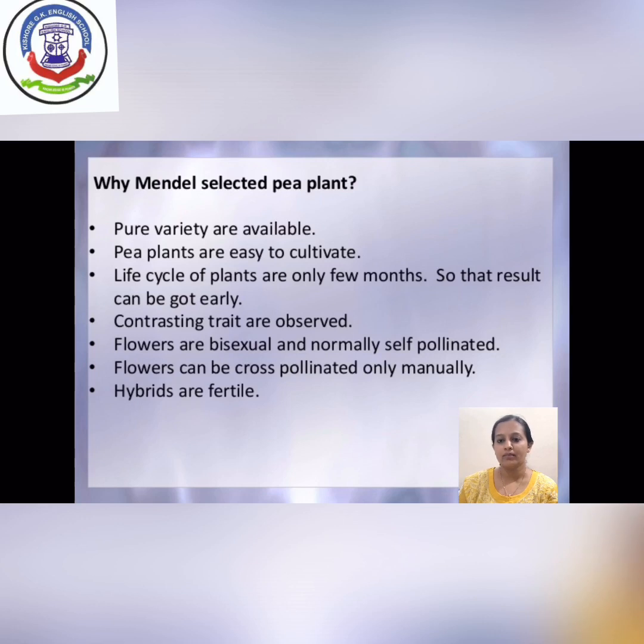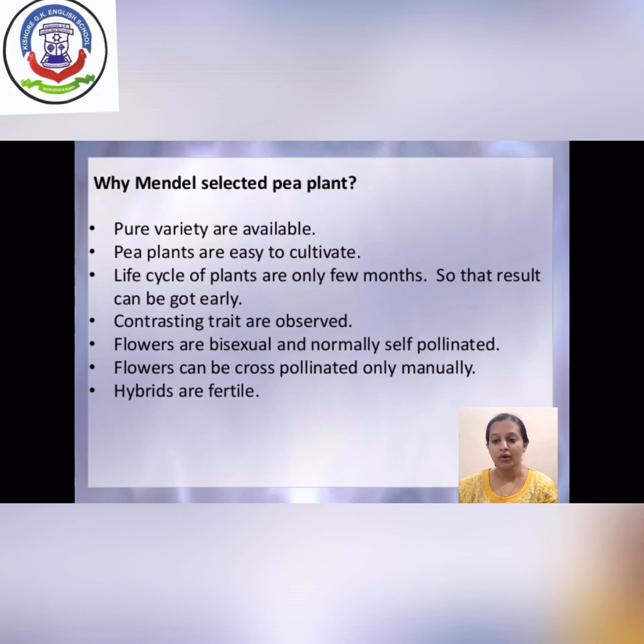Then the flowers of the pea plant are bisexual. Bisexual flower means the male and female reproductive organs, like stamen and ovary, are present in the same flower. So it is very easy for self pollination. Self pollination is a process in which the transfer of pollen from anther to the stigma is known as self pollination.